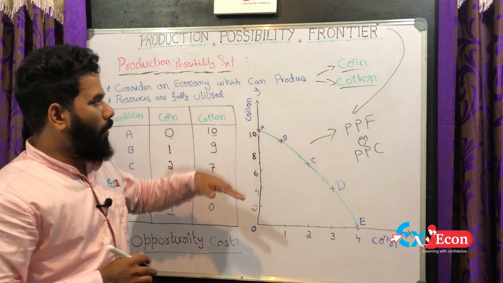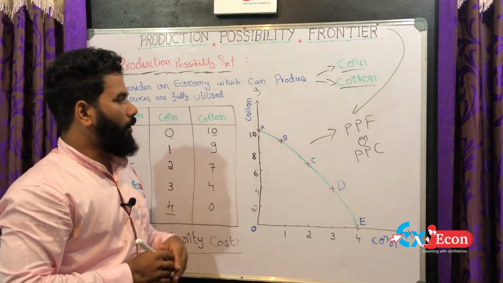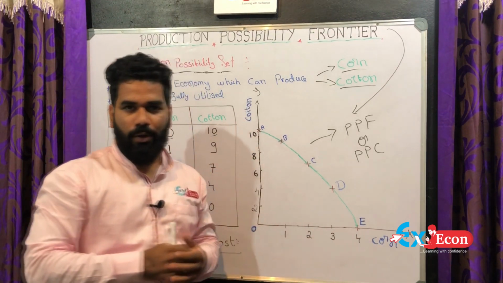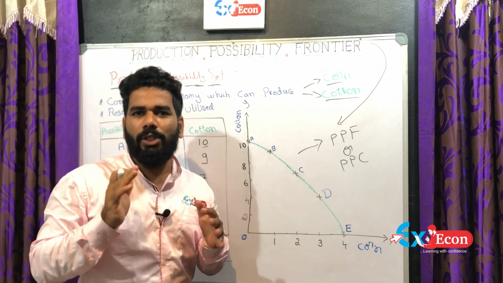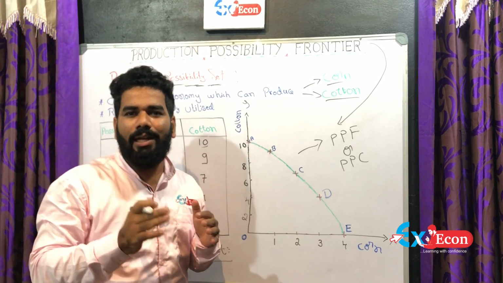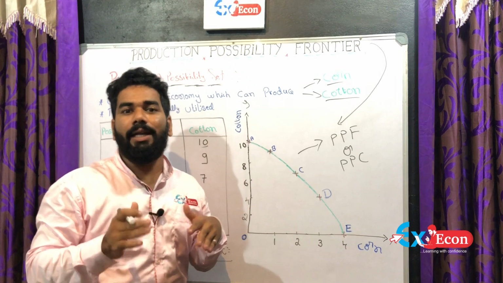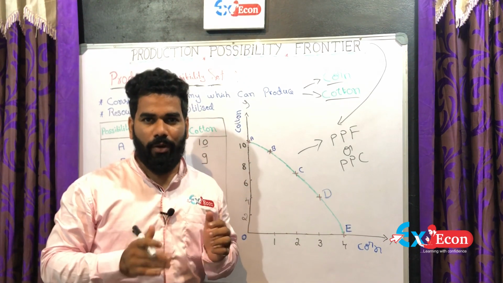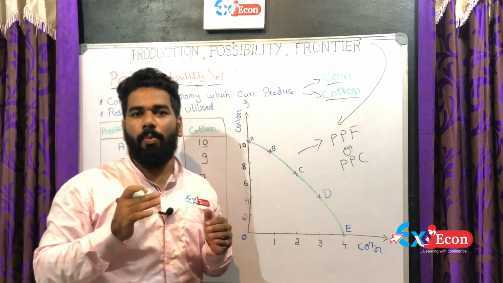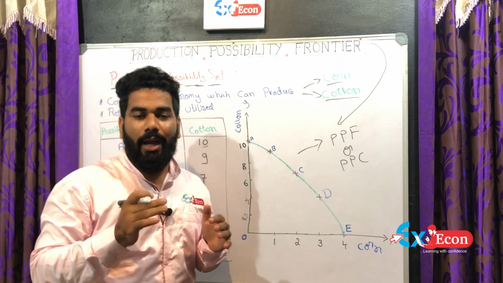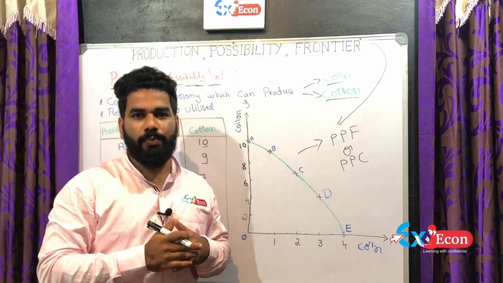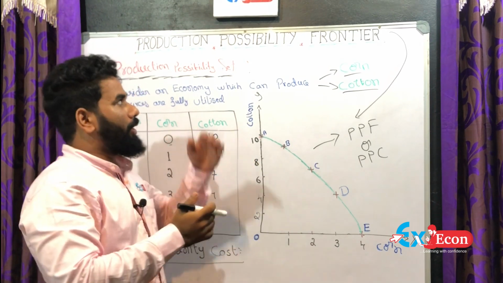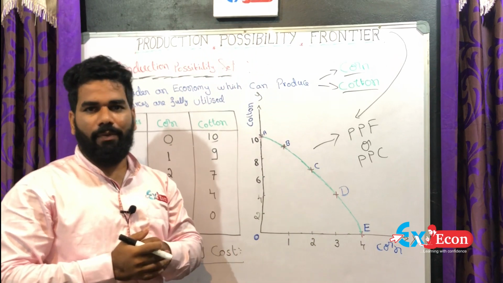Therefore, if you want more units of cotton, you must have fewer units of corn. Thus there is always a cost of having a little more of one good in terms of the amount of the other good that has to be foregone. This is known as the opportunity cost of an additional unit of the good. This is the tabular and diagrammatic presentation of the production possibility frontier.